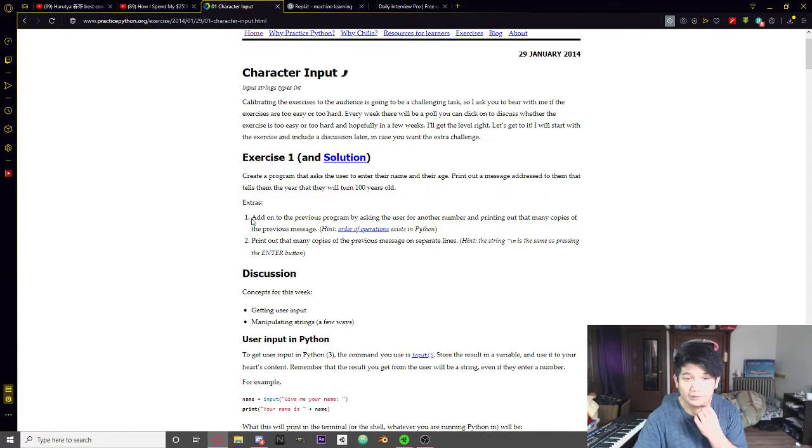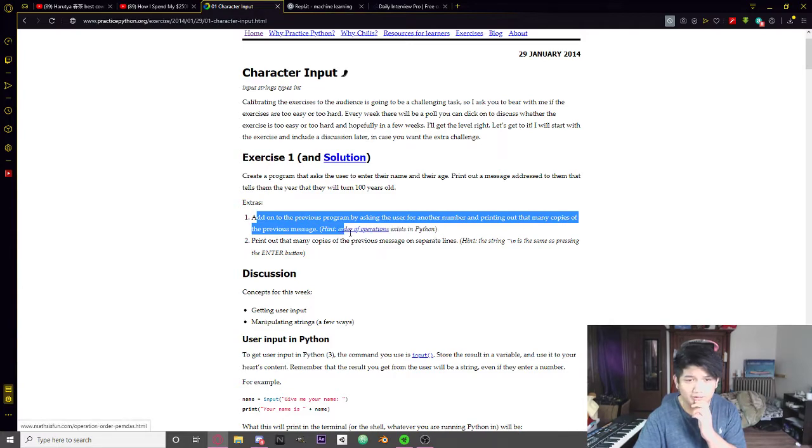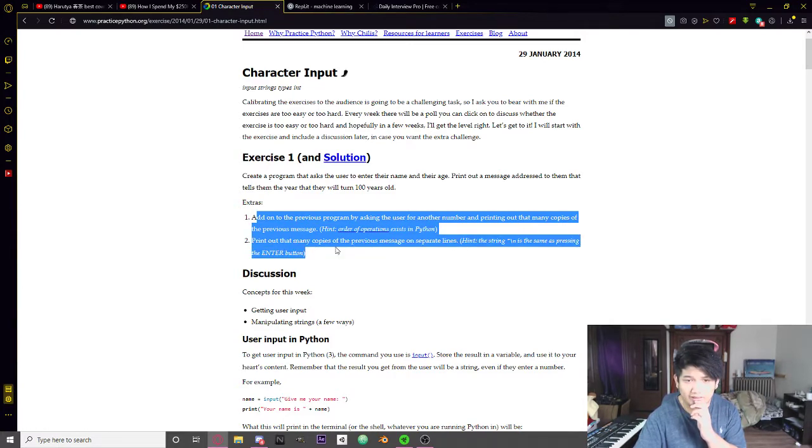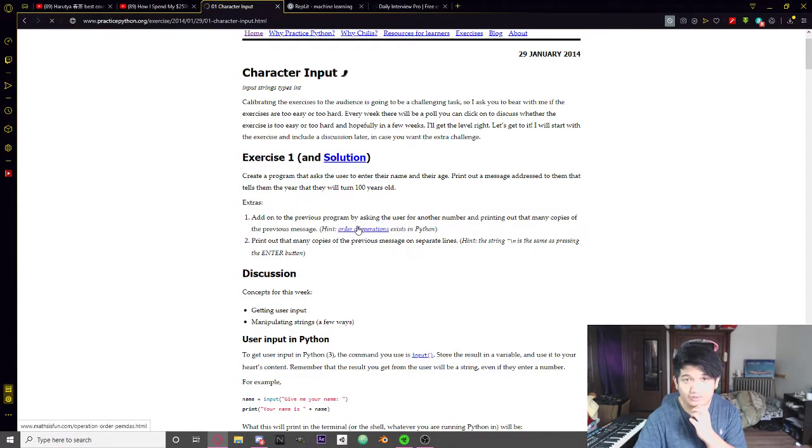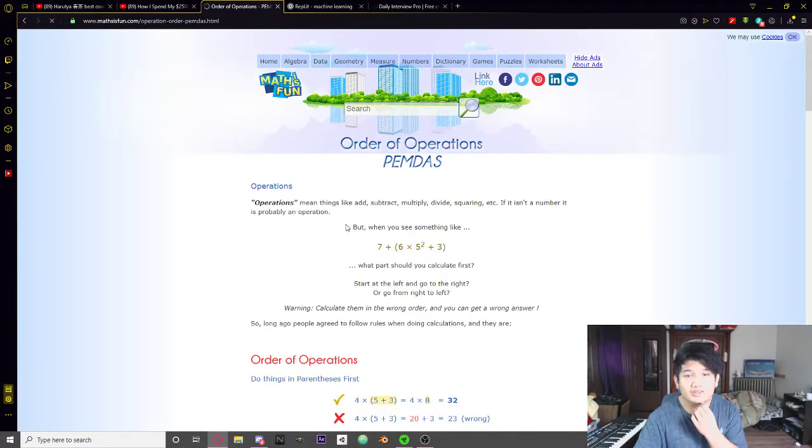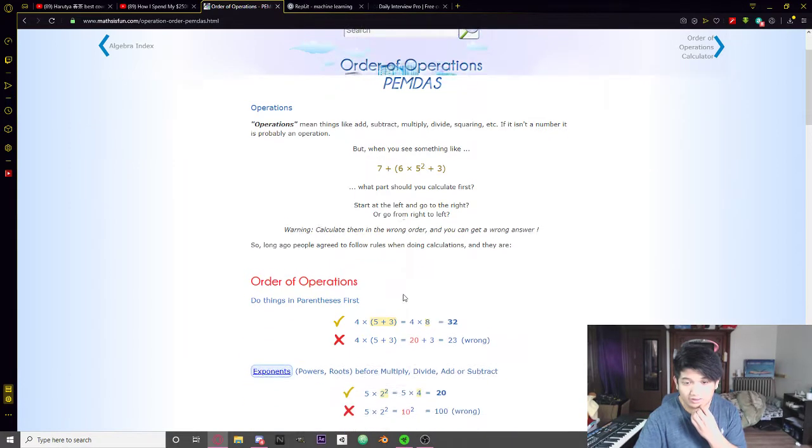Extras, I don't know about this. Hold up. Add onto the previous, ask the user for another number and print out that many copies of the previous message. I don't get what they're talking about. What is order of operations? Order of operations. Oh, okay. Means like add. But when you see something like that, what part should you calculate first? Okay. I don't know.